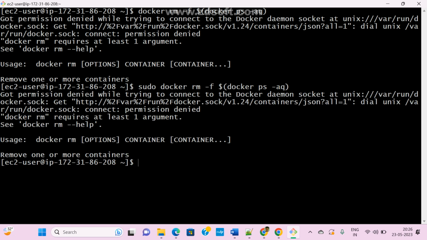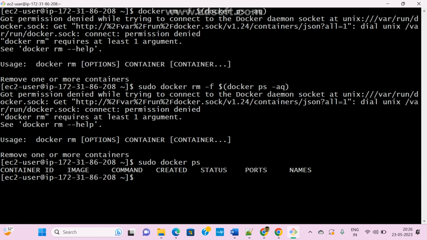So sudo is needed. I think you don't have any containers now. Let me check it. How to check? Sudo docker ps. Now, do we have any containers? No.